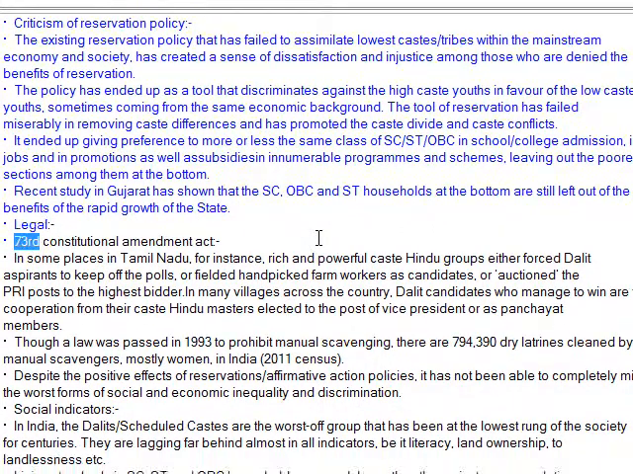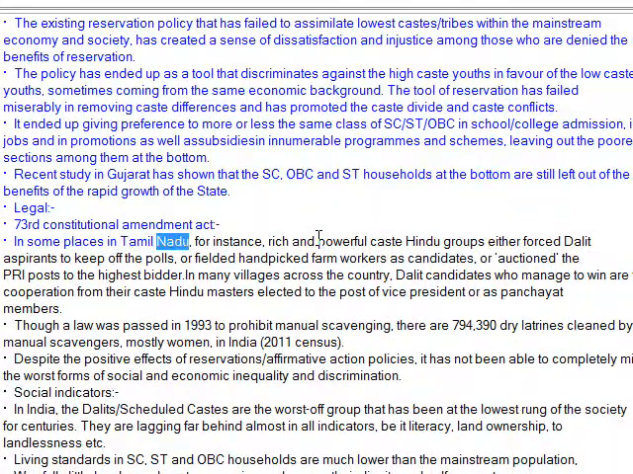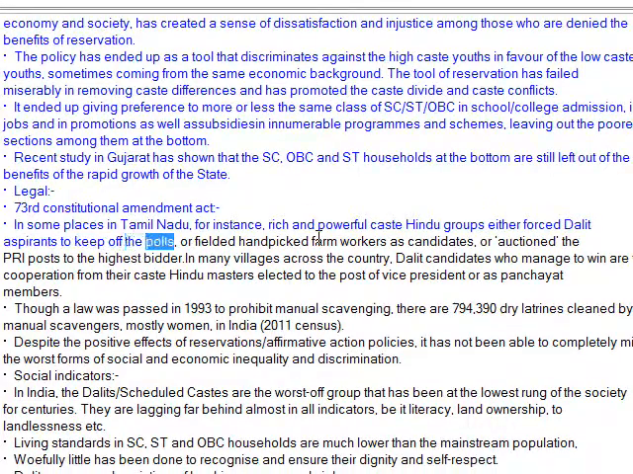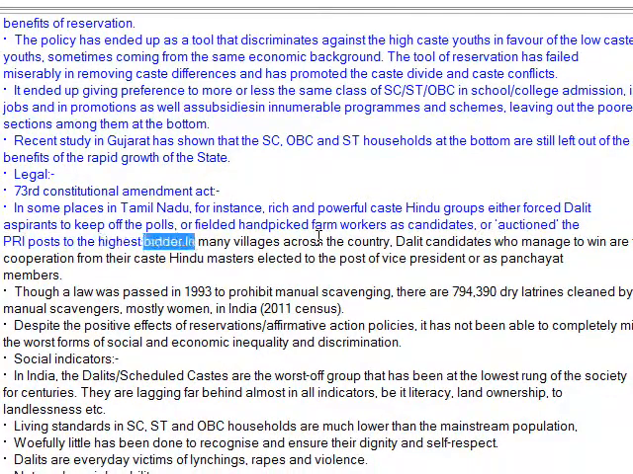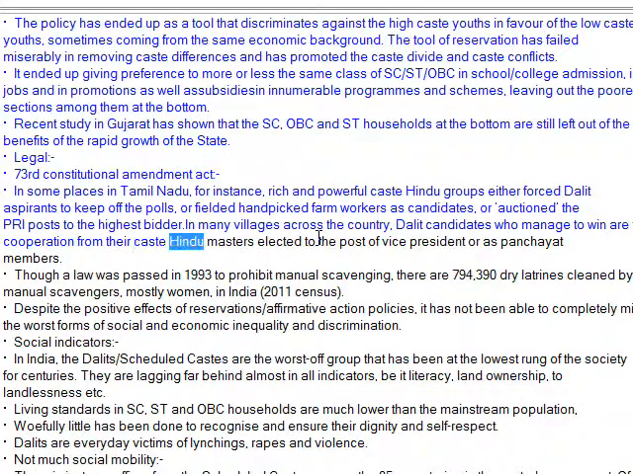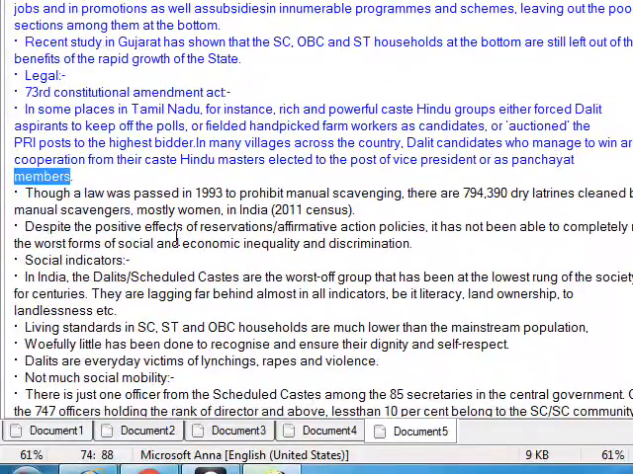Legal: the 73rd Constitutional Amendment Act. In some places in Tamil Nadu, for instance, rich and powerful caste Hindu groups either forced ballot aspirants to keep off the polls, or fielded hand-picked farm workers as candidates, or auctioned the PRI posts to the highest bidder. In many villages across the country, candidates who manage to win are very often denied cooperation from their caste Hindu masters elected to the post of vice president or as panchayat members.